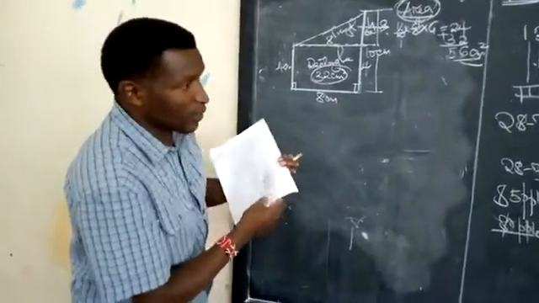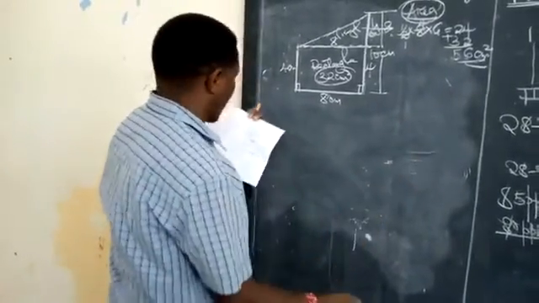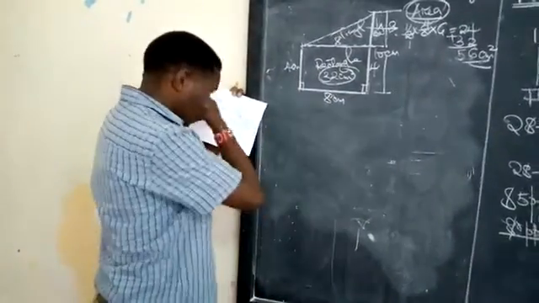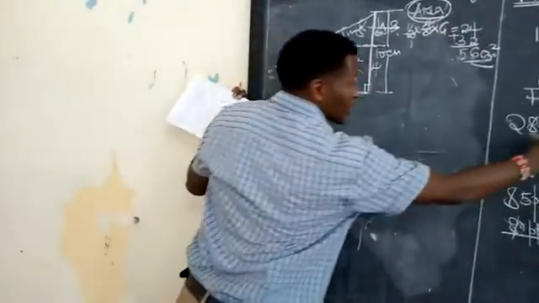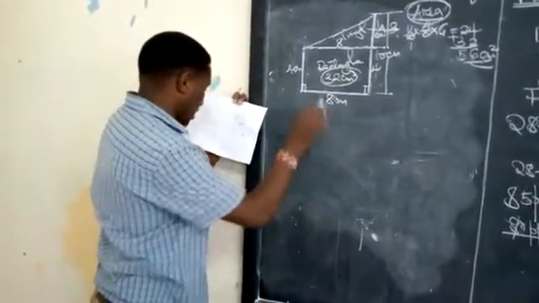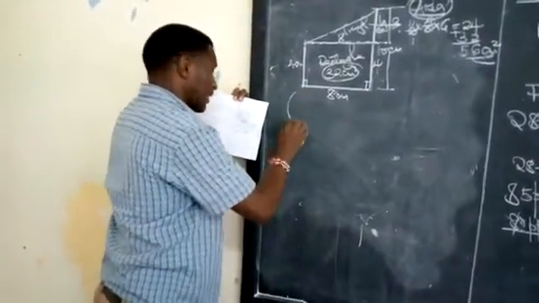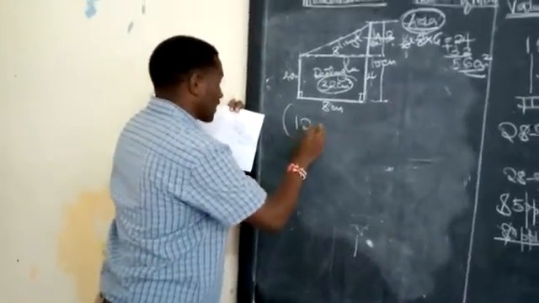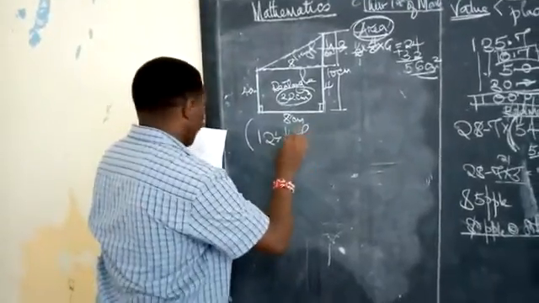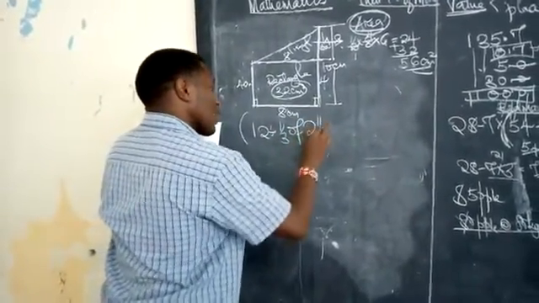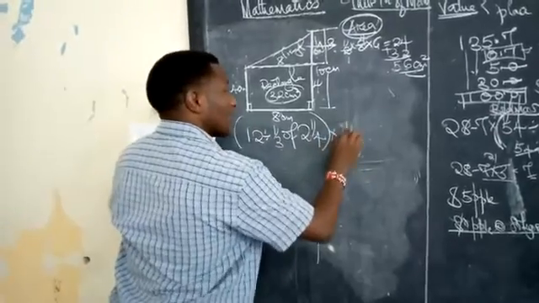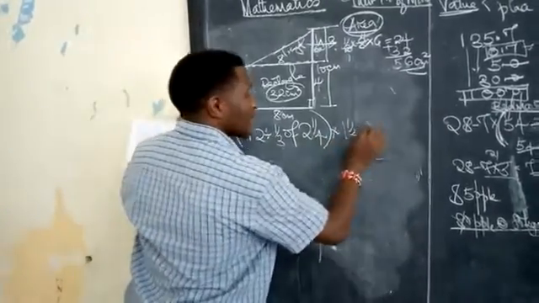We have another question here on BODMAS. I've just worked another one on BODMAS, this one here, which had whole numbers. Now we're going to work out one with fractions. The knowledge which I've reminded you of here is the same one required in this one. Here is the question. Brackets 12 divided by a quarter of 2 and a quarter. Close the brackets, you multiply by 1 and a quarter, minus 3.